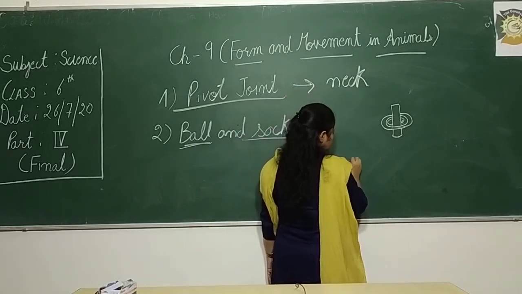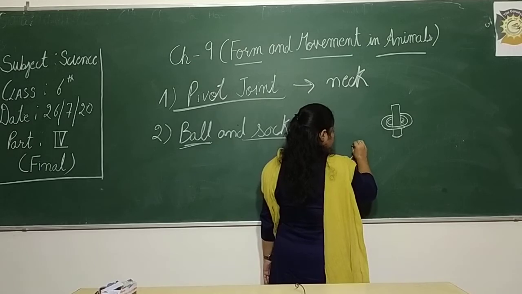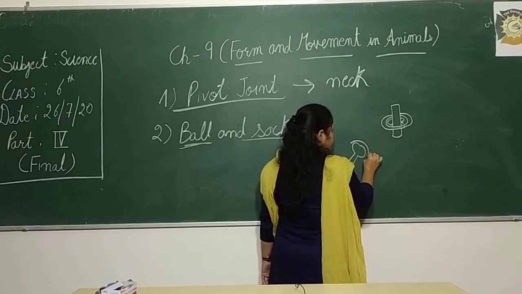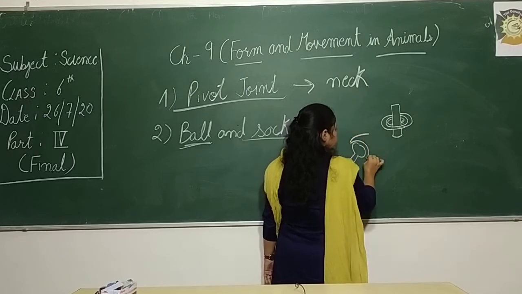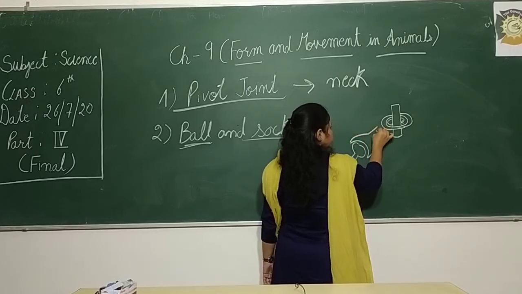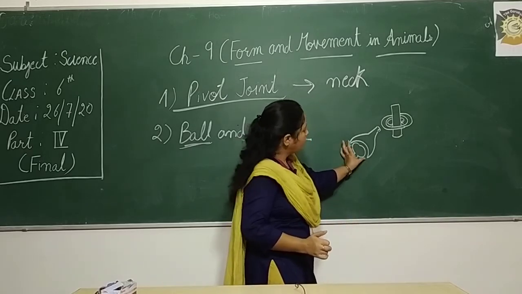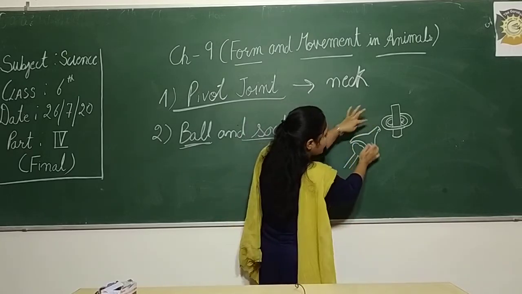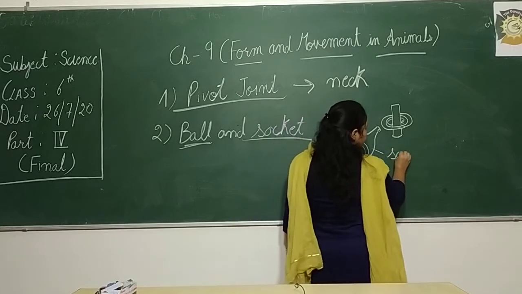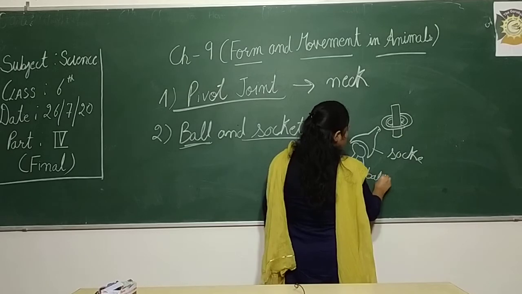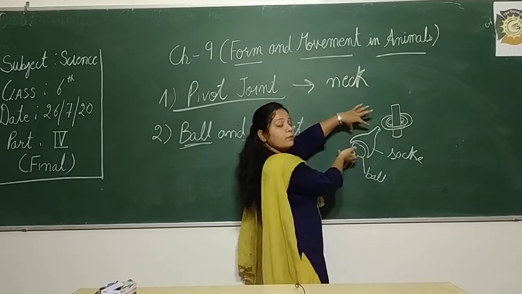For example अगर हम बात करें, it is like this, okay, so this is the one bone is like this, ये ball की तरह होता है, socket means ये cup like structure होता है, this is a socket, okay, and this is a ball. So it can show the movement, ये इसमें move कर सकता है.